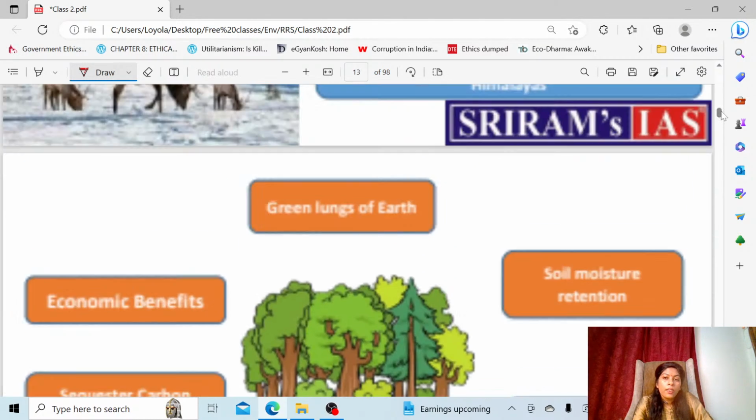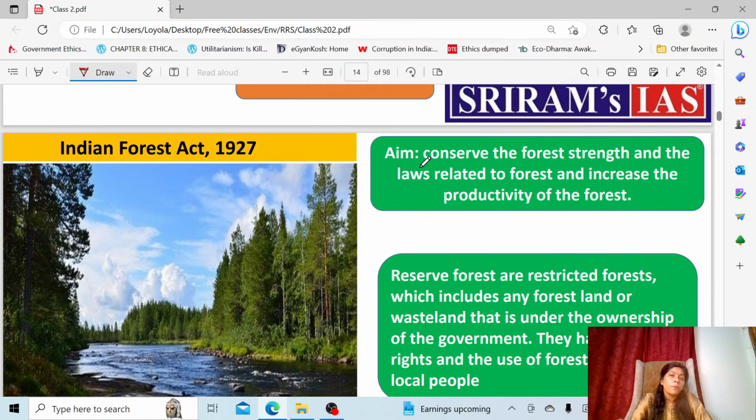See, reserve forests are those forests which, from the name you can understand, are reserved in character. That means somebody has reserved it. What does reservation mean? You are reserving something, like reserving a seat. Same way, the government has reserved that forest. It belongs to them. The proprietorship belongs to the government. The government will make rules and regulations related to the management of the forest. Because the government is the owner of this forest, local people cannot casually enter and use the forest as they wish. Without the permission of the government, they cannot enter this forest. So these are called reserved forest.